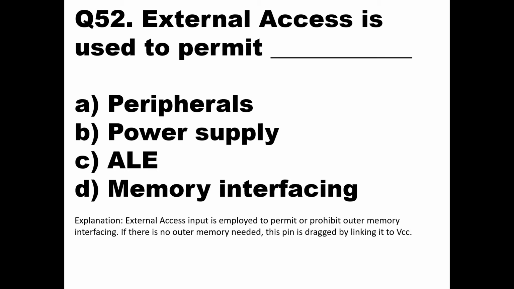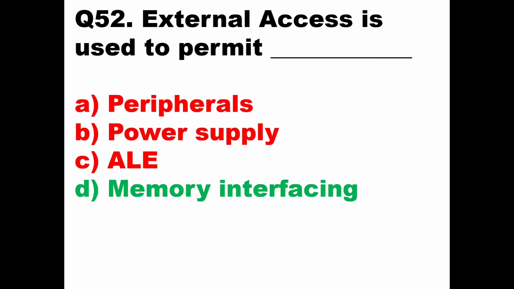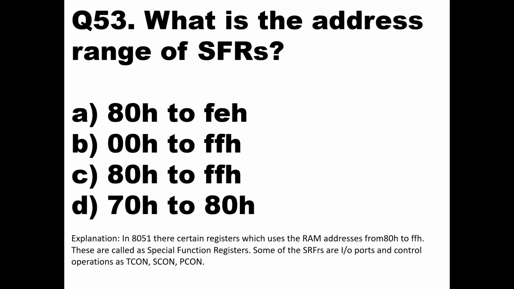If you want to connect any external memory to your controller, then external access is going to either permit it or prohibit it or block it. So external access is used for memory interfacing. The answer should be D, memory interfacing. Clear? Then we'll go to the next question.